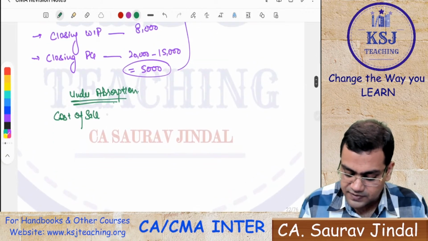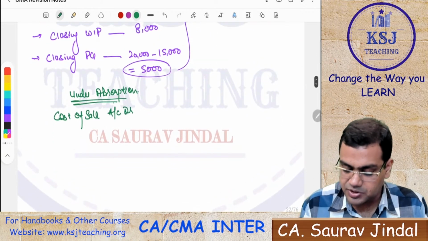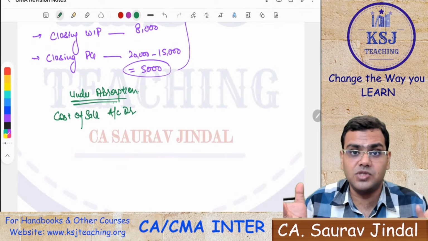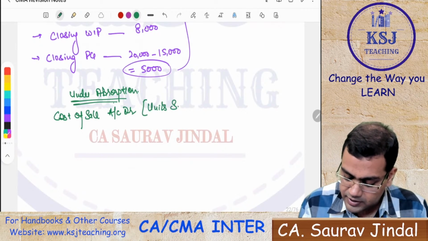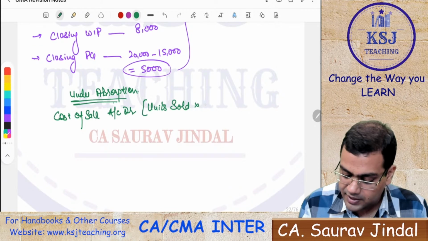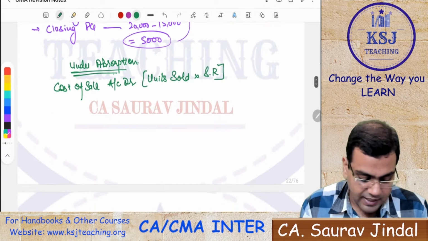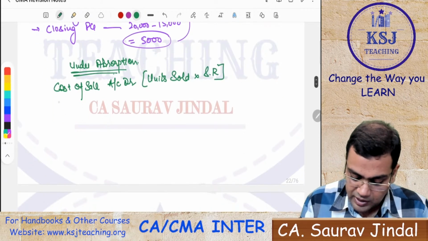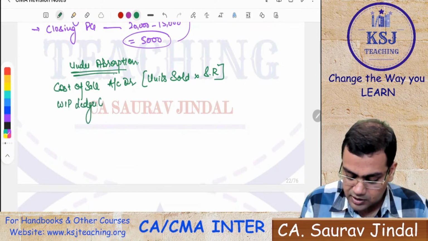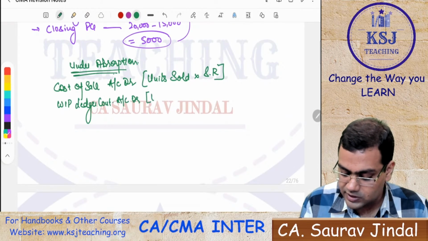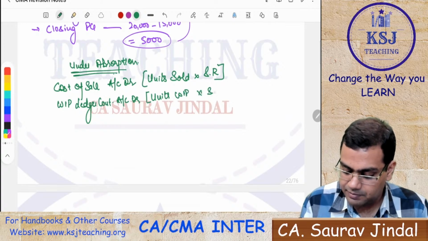So the cost of sales account debit. Under absorption means more cost was to be absorbed by these units, right? So how is it to be calculated? Units sold multiplied by supplementary rate. Then WIP ledger control account debit, that is the units of WIP multiplied by supplementary rate.